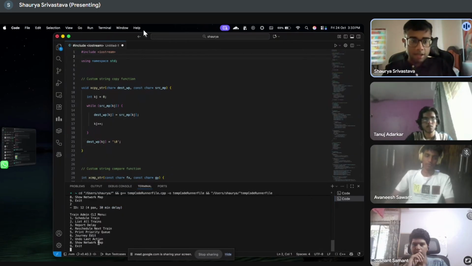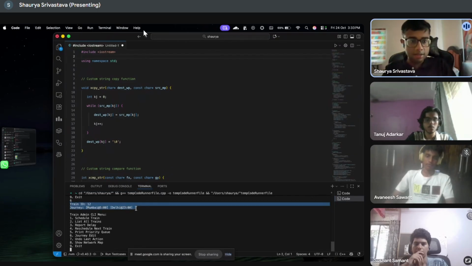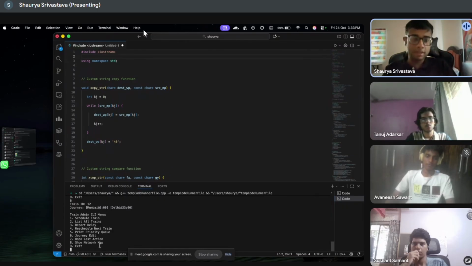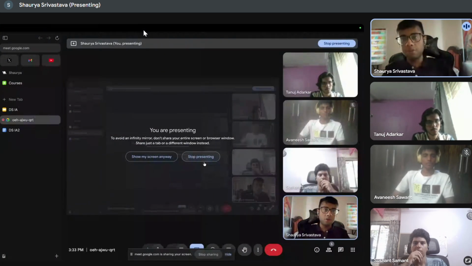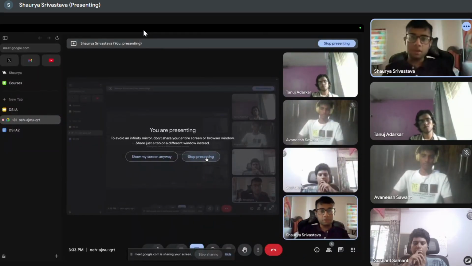We can also undo last action, edit the journey, as you can see here. That shows, it gives you the details over here. And the last few functions are things that we plan to put in progress in the production stage and have not been completely implemented yet. So that's basically it from the code perspective. We'll be moving on to the questions next.